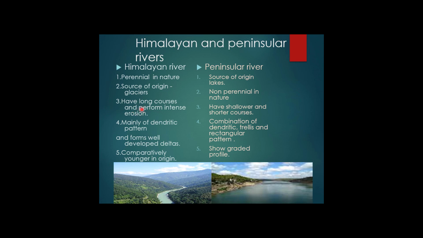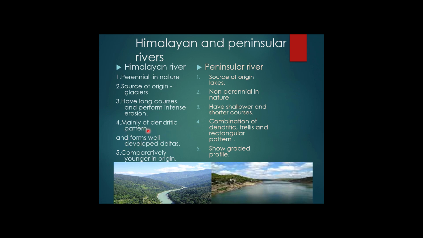They have very long courses and perform intense erosion, making gorges, and special features of rivers you can find in the region of Himalayan rivers, like meandering of rivers and oxbow lakes. These are distinguishing features associated only with the Himalayan river system. But in the case of peninsular rivers, they are shallow, the depth is very shallow, and the course is much shorter.